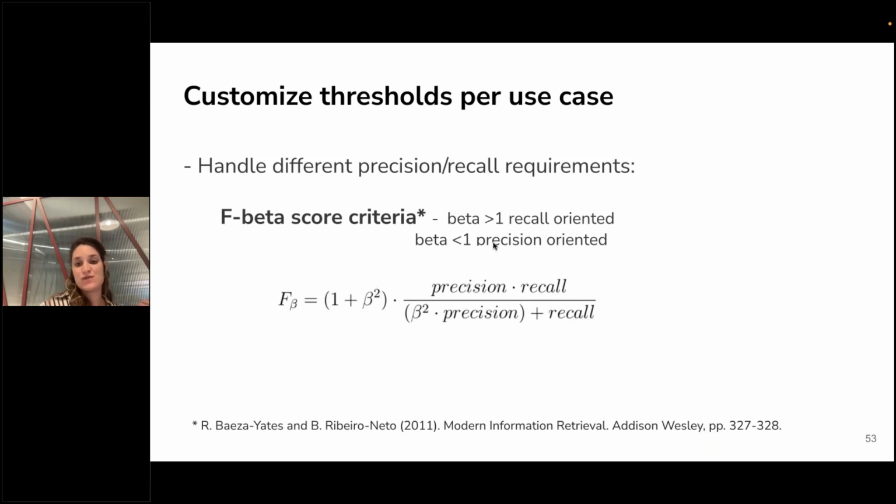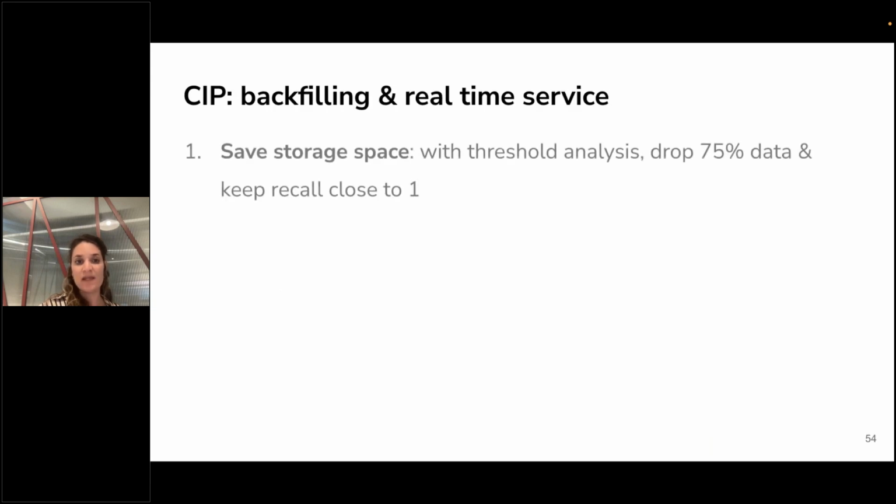If the use case is precision-oriented, we use a beta lower than 1, and then we get another F-score and use the threshold that maximizes this F-score. So this is how we pick thresholds. And in terms of serving it in real time and backfilling it, to save storage space, we don't want to save all the 240 topics with probabilities for each review.